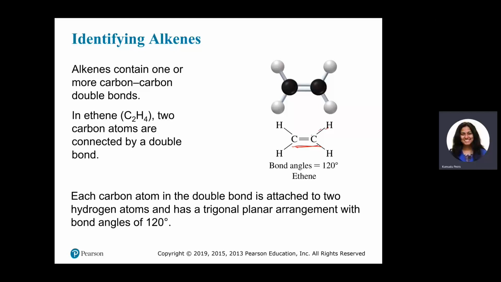Then only 2 more bonds can be attached to these doubly bonded carbon atoms. The bond angle between these will be 120 degrees. So an alkene is actually a planar molecule.